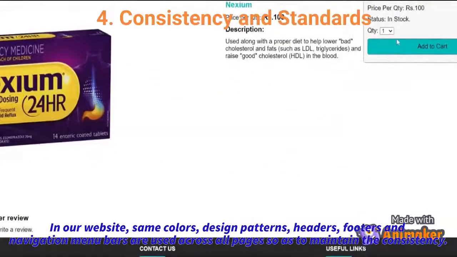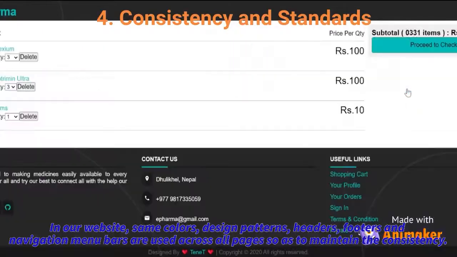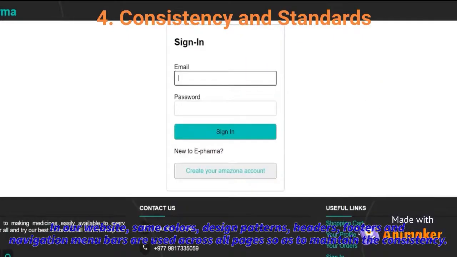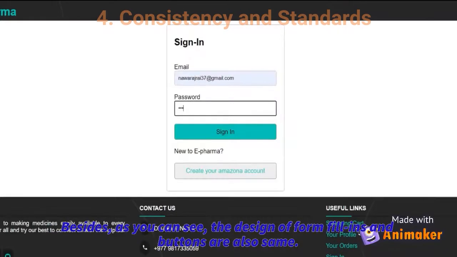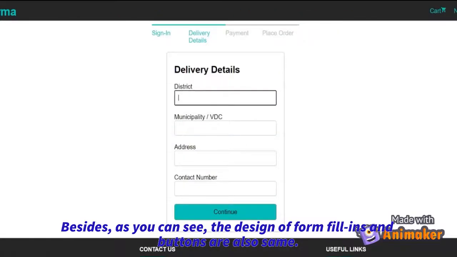The fourth principle is consistency and standards. In our website, same colors, design patterns, headers, footers, and navigation menu bars are used across all pages so as to maintain the consistency. Besides, as you can see, the design of form fillings and buttons are also same.